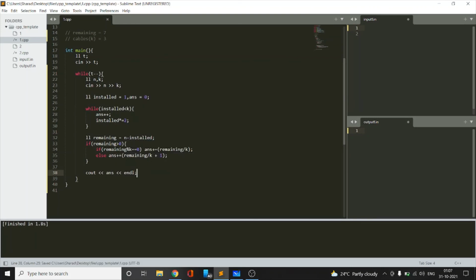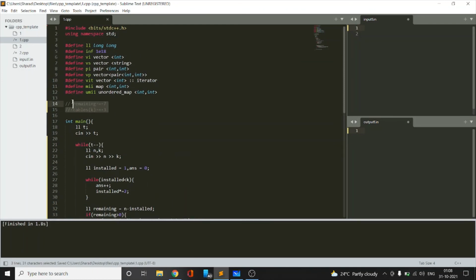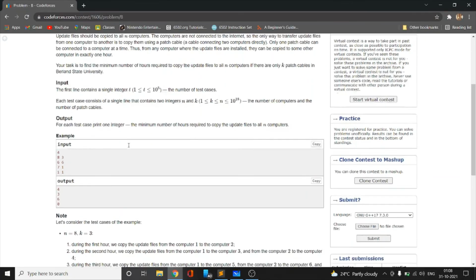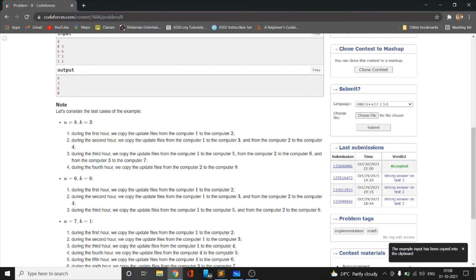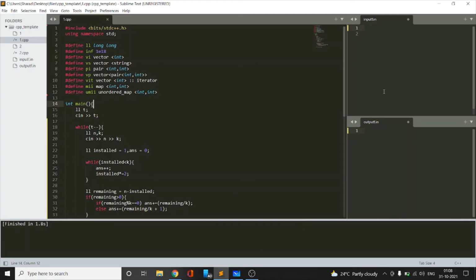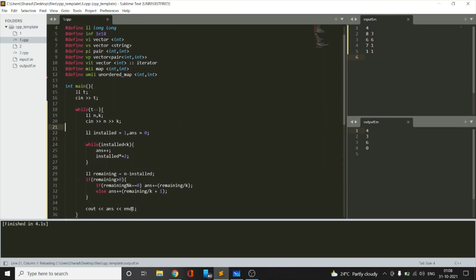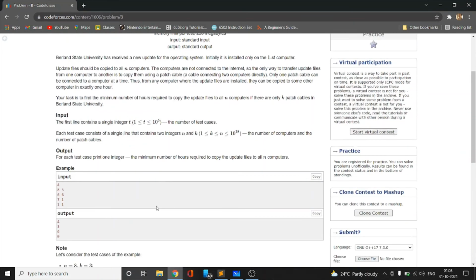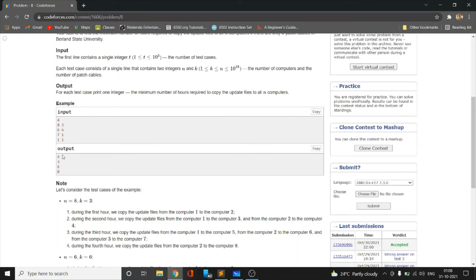And so let us run our test cases now. Let's see. So here is our output, 4, 3, 6 and 0. Let's match it. 4, 3, 6 and 0.